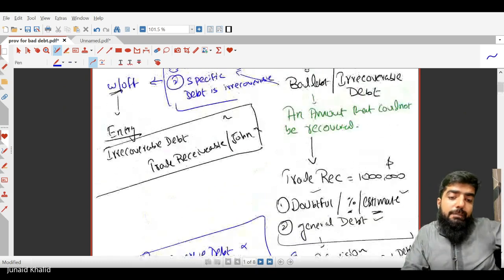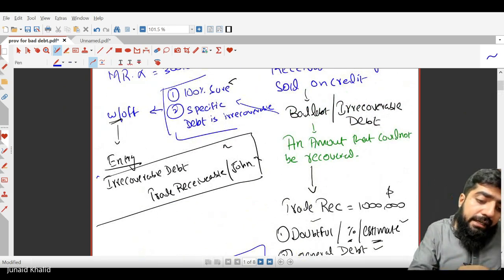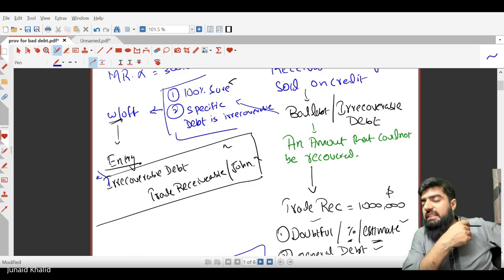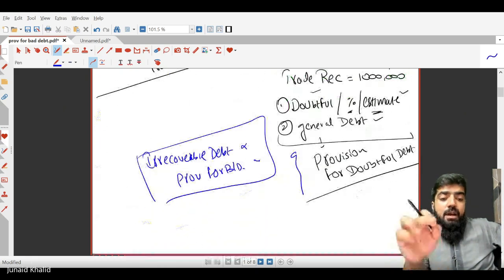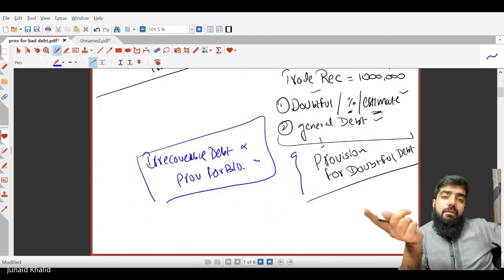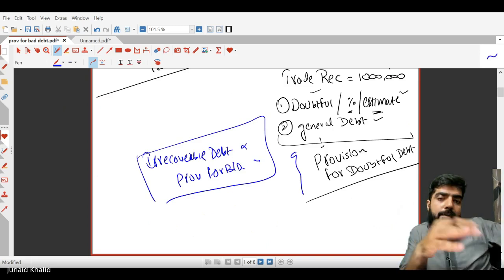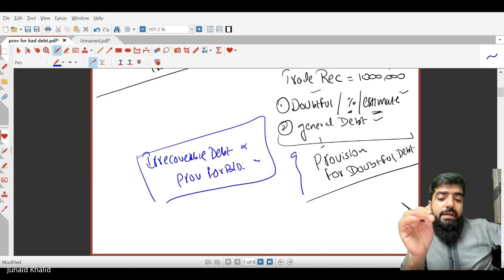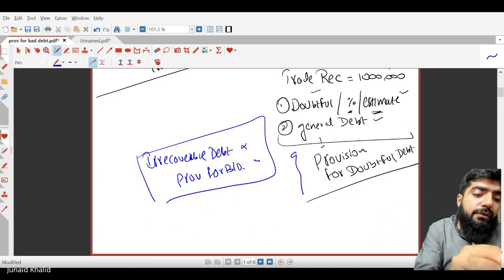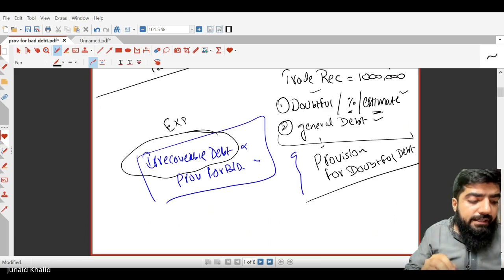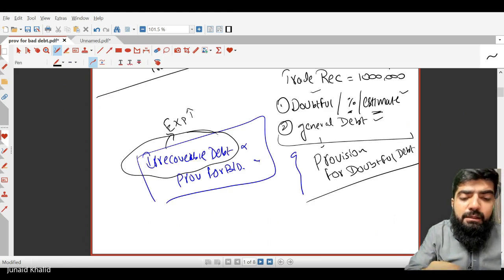Remember, there are two separate entries, two different entries. Number one is for the write-off: irrecoverable debt debit, trade receivable credit. But in the case of the provision, irrecoverable debt will be debited, and provision for bad debt or allowance for bad debt or provision for doubtful debt will be credited. Now listen very carefully. The irrecoverable debt which is debited is basically an expense. Since we have debited the expense account, expense is increasing and thereby the profit will